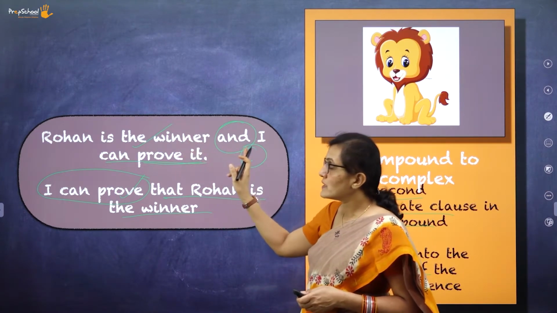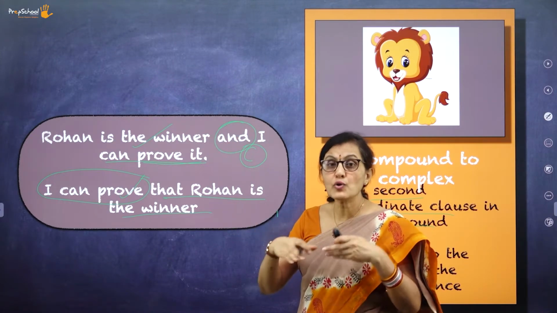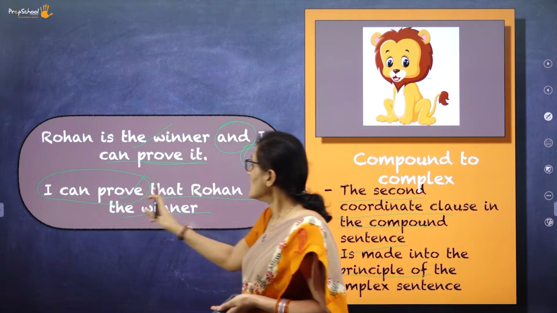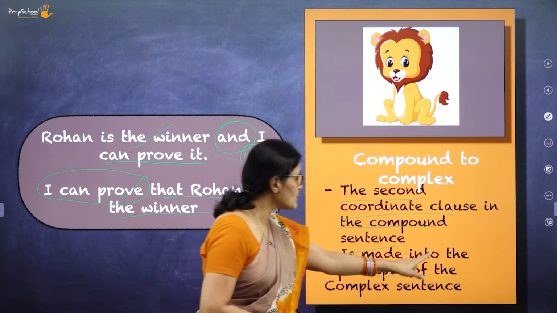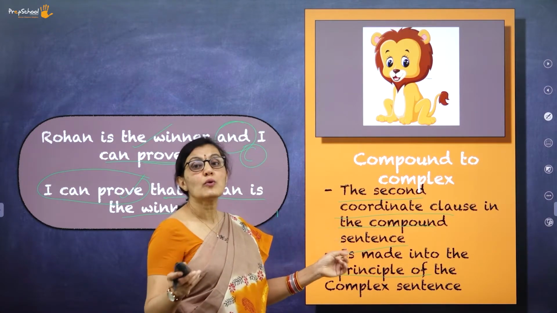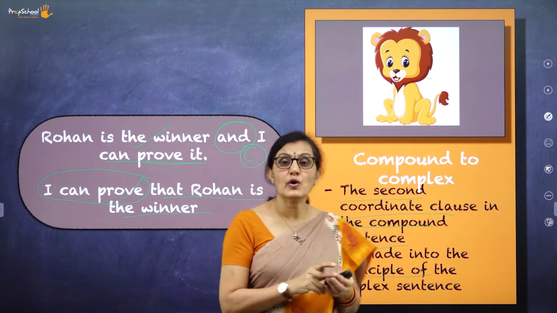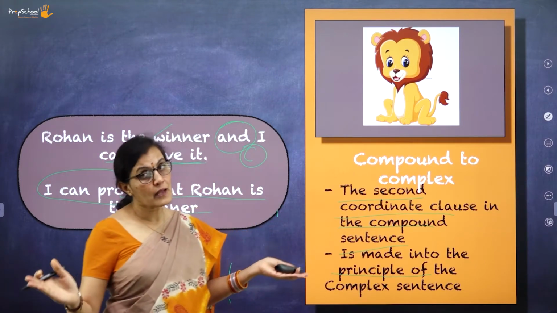"Rohan is the winner and I can prove it." How do you convert it into a complex? By making it "I can prove that Rohan is a winner." So the principal clause of the complex sentence is made, and the subordinate clause follows. Okay, so this is compound to complex.